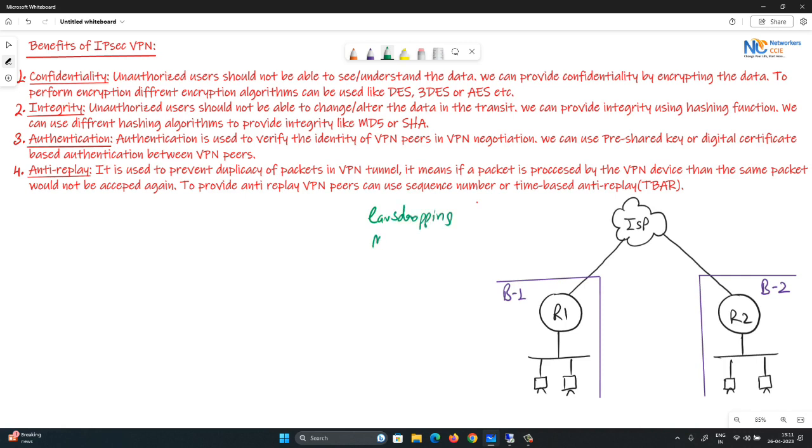He can perform a man in the middle attack, or he can also perform session hijacking. So we need to provide security for this data traffic which is being sent over the internet to other branch devices, to other branch users or to other branch network.